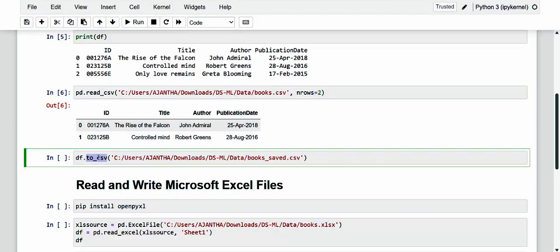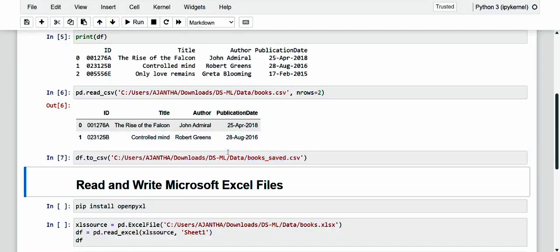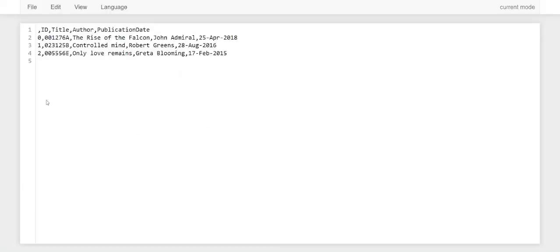Here we are going to call it books_saved.csv. Let me save it and execute it, and see here. Yeah, it's done. We got it here. See here, dear friends. As we can see, the content is perfectly identical to that of books.csv. Hope you are able to see how this happens.